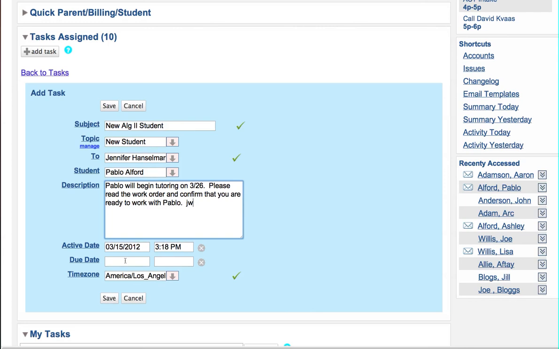Okay, so this is not going to happen until 3/26. One of the important things to consider about tasks is that if you give people tasks weeks in front of when they actually need to do something, they're going to learn to ignore their task list. That's why task lists break down, because they're not relevant. They're not the things that need to happen right now.